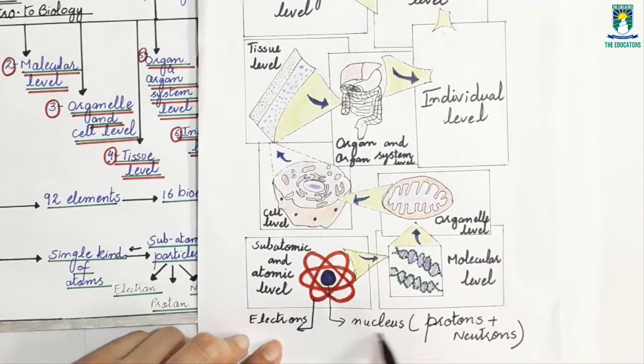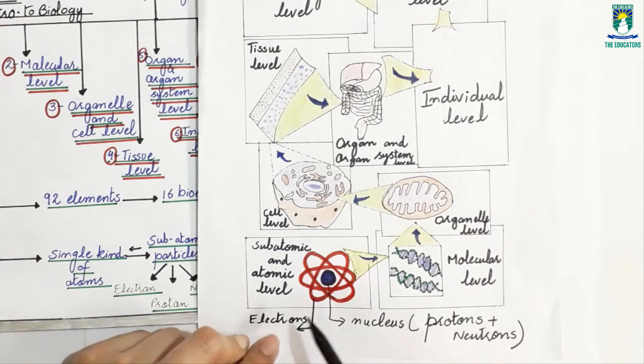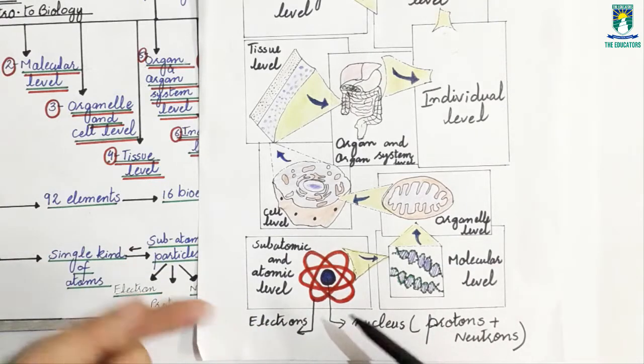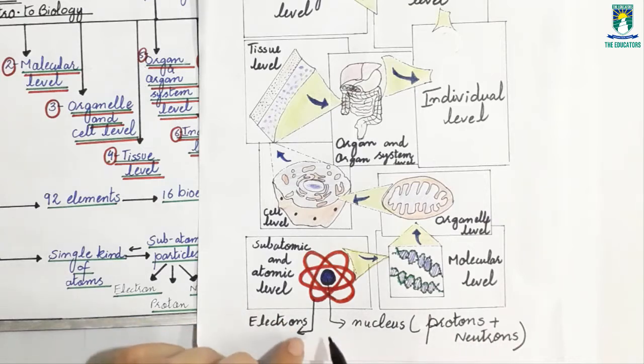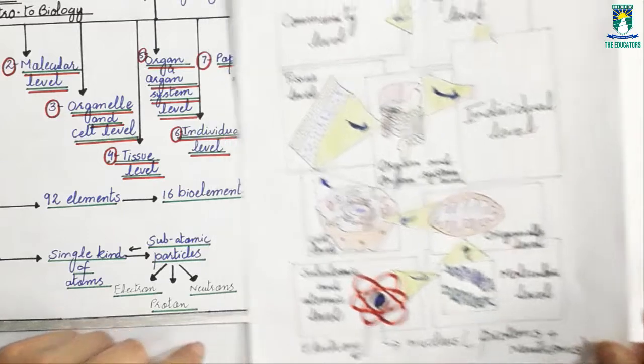It is called the nucleus, which is made up of protons and neutrons. In the nucleus, protons and neutrons are present, while electrons are present outside the nucleus in the outermost shells. So from this diagram, you will get to know that subatomic particles are assembled to form atoms.